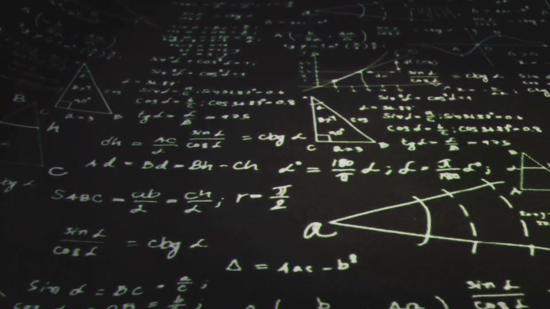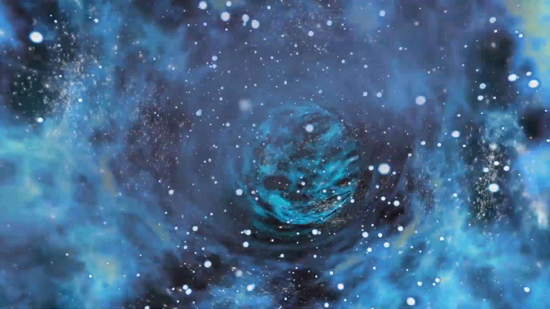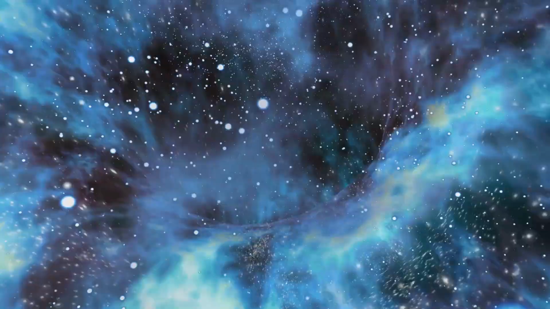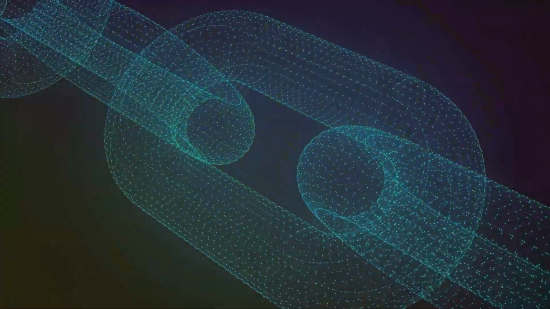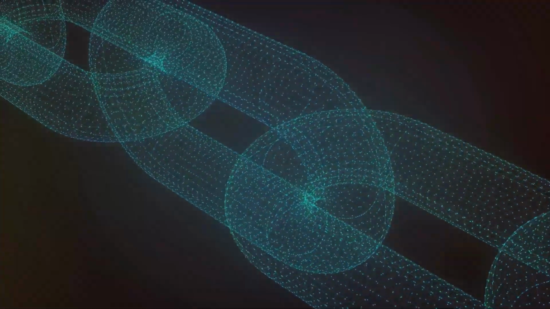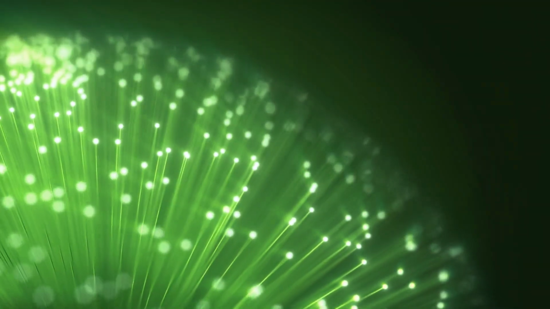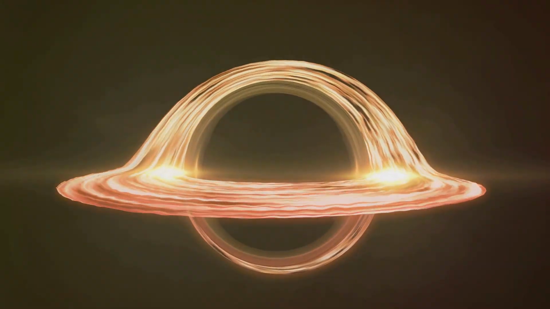Loop quantum gravity, another promising approach to quantum gravity, takes a different route. Instead of introducing new fundamental objects like strings, LQG focuses on quantizing spacetime itself, the very fabric of the universe. In LQG, spacetime is not smooth and continuous but composed of tiny, indivisible chunks, like pixels on a computer screen. These fundamental building blocks of spacetime are often visualized as interconnected loops, forming a network that resembles a chainmail suit. These loops are not made of anything else; they are the fundamental constituents of spacetime itself. The way these loops connect and interact with each other is thought to give rise to the force of gravity.